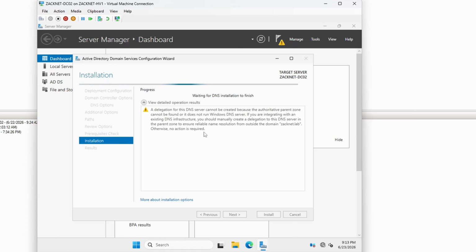So because you're creating a self-contained domain environment, ZackNet.lab, this server will be its own root authority for that namespace, and it doesn't need an external parent zone.